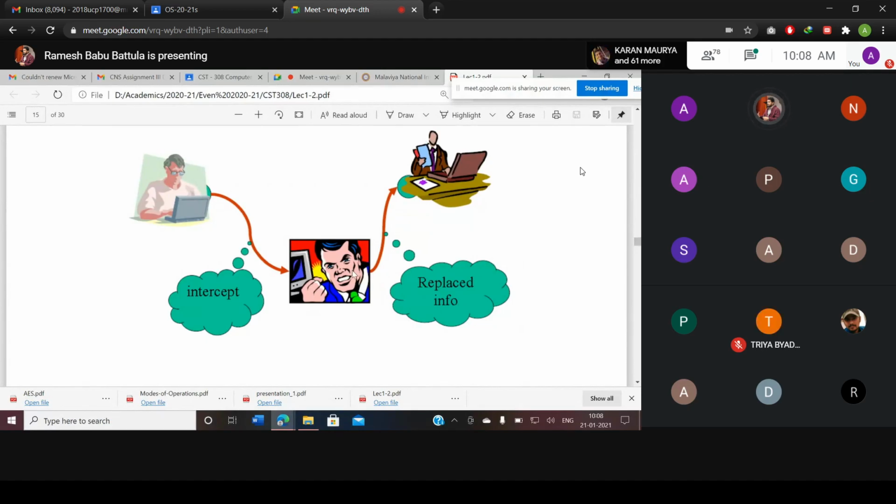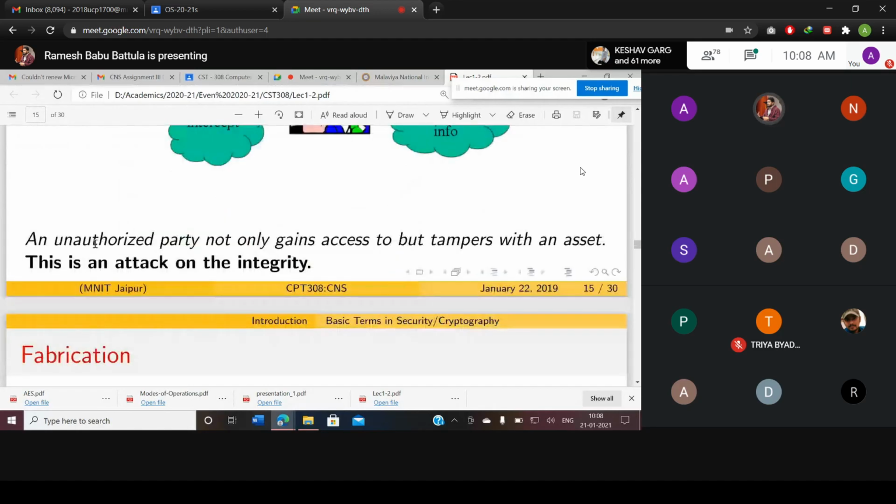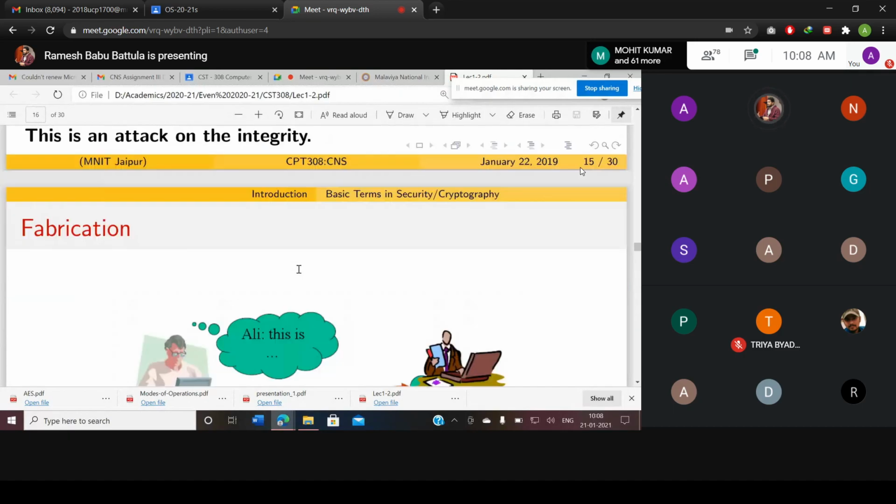This attack is called a modification attack. Very clear? So an unauthorized party not only gains access to but tampers with an asset. This attack is called an attack on integrity.